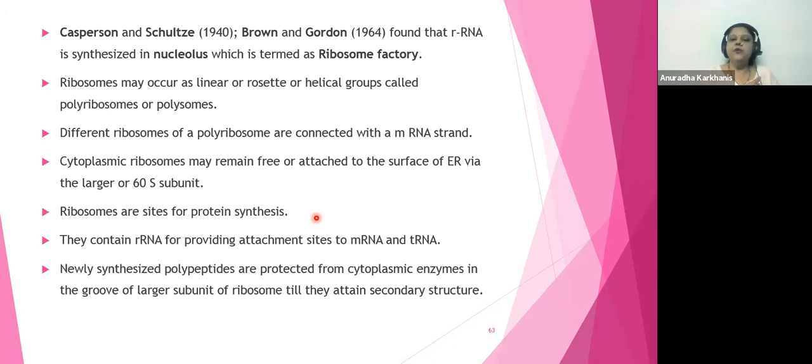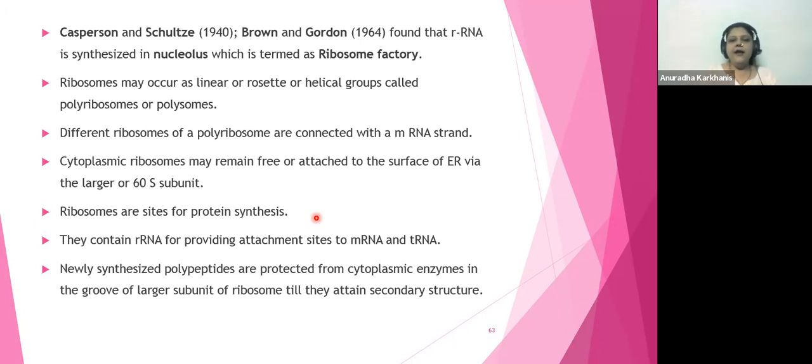Ribosomes are the sites for protein synthesis. They contain rRNA for providing attachment sites to mRNA and tRNA. So ये जो rRNA होता है, that will react with the mRNA and tRNA. Next year, when we'll be doing molecular genetics, in that there is a process called as transcription and translation. We have to understand for protein synthesis. That time you will come to know more in details about these.